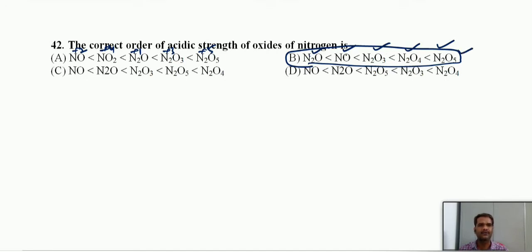Anyhow, we know that N2O and NO are neutral oxides. It is also very important. N2O and NO, both are neutral oxides. And the remaining N2O3, N2O4, N2O5 are acidic in nature. N2O5 is strongly acidic in nature.